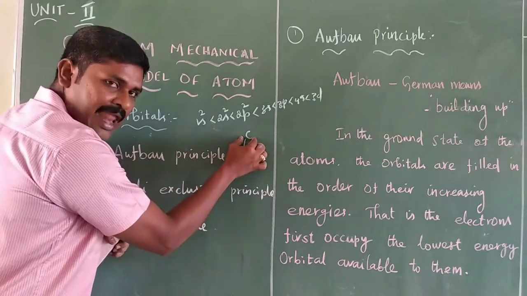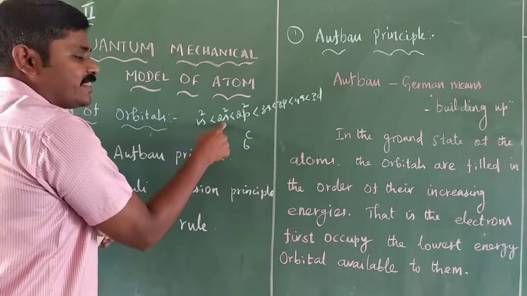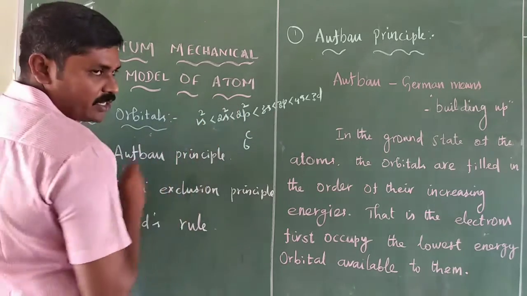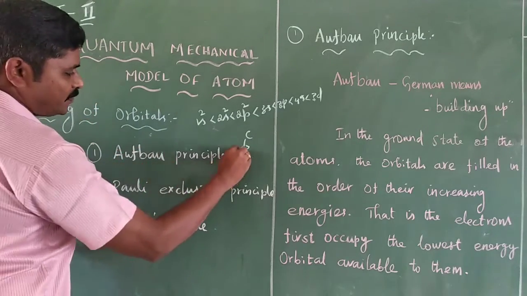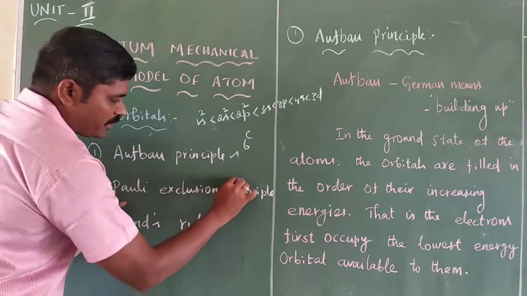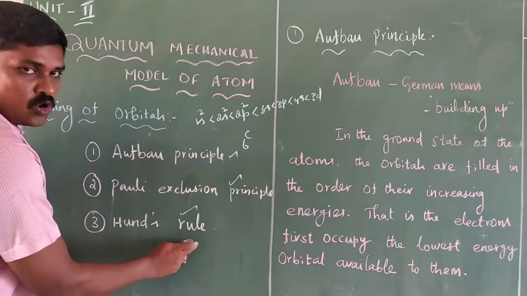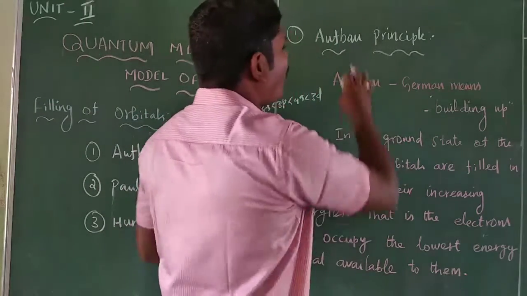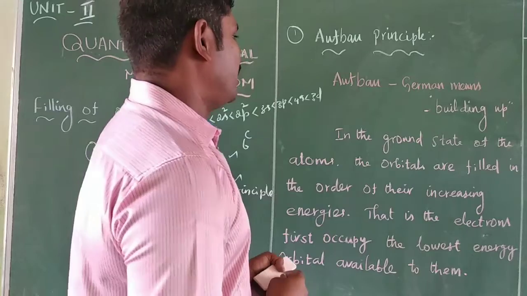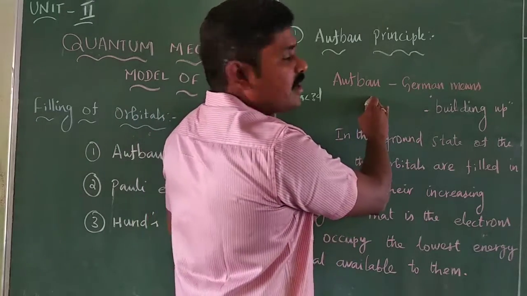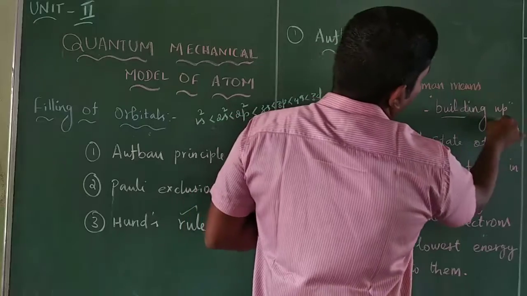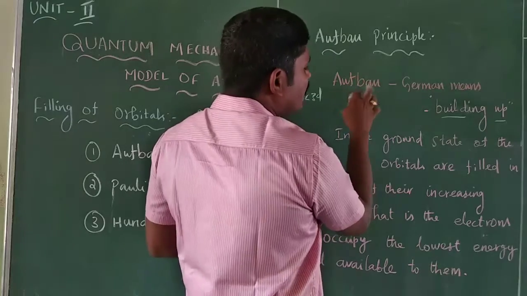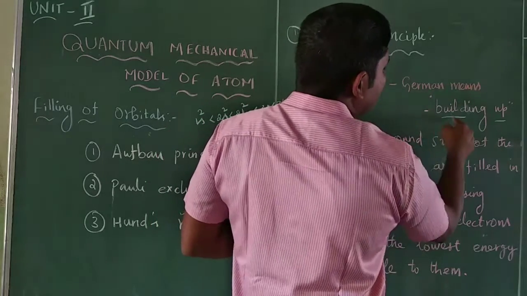In an atom, the electrons enter the various orbitals according to the Aufbau principle, Pauli exclusion principle, and Hund's rule. The first principle, the Aufbau principle. The word Aufbau in German means building up.